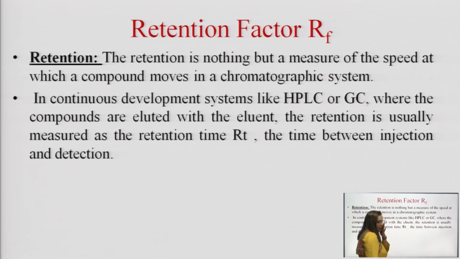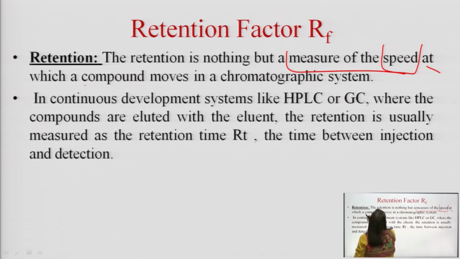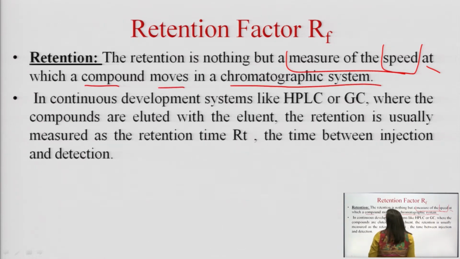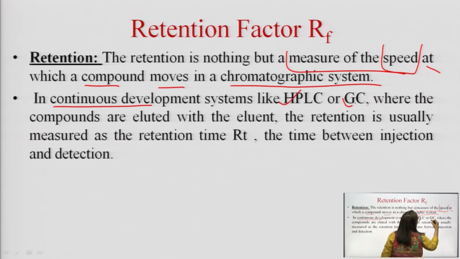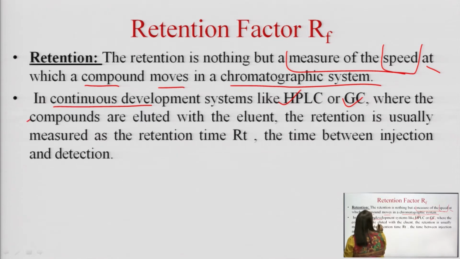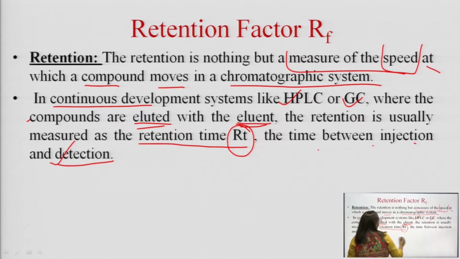Next is the term retention factor. Retention is nothing but a measure of speed at which the compound moves in a chromatographic system. In continuous development systems like HPLC or GC, where the compounds are eluted with the eluent, the retention is usually measured as the retention time RT, and this is the time between the injection and detection of the substance.